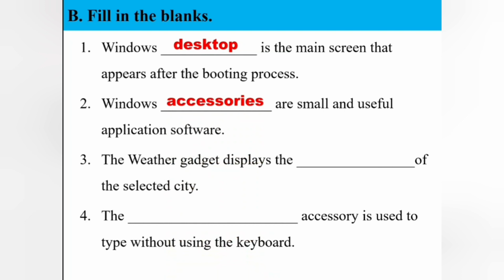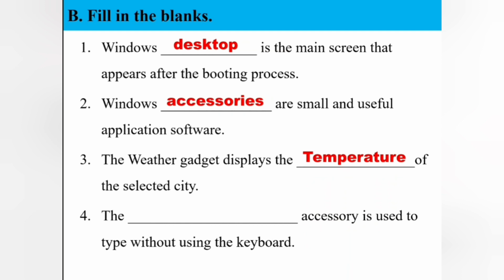Third one: the weather gadget displays the dash of the selected city. The correct answer is temperature. The weather gadget displays the temperature of the selected city.